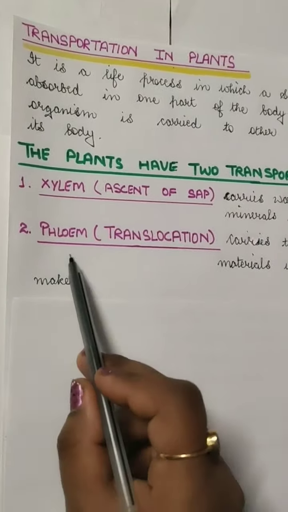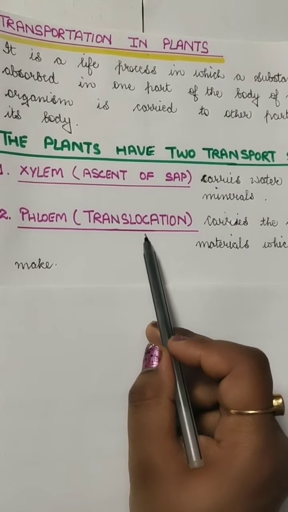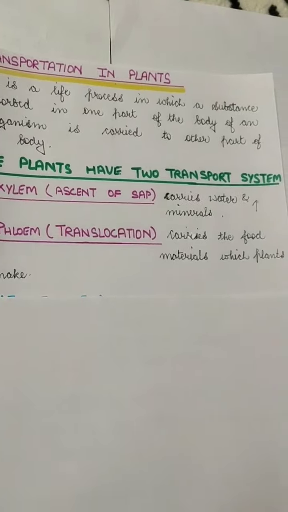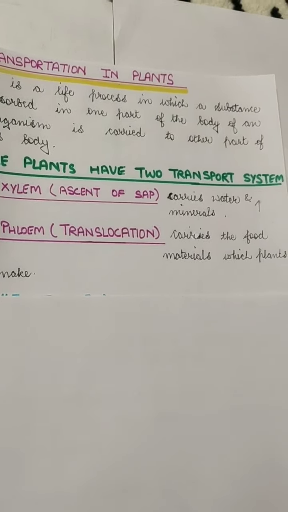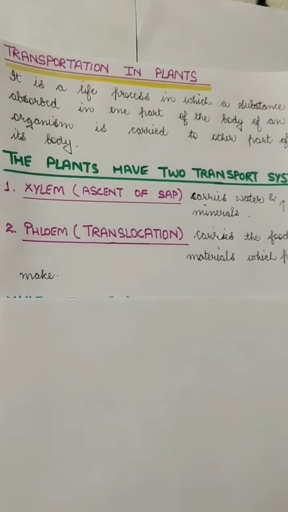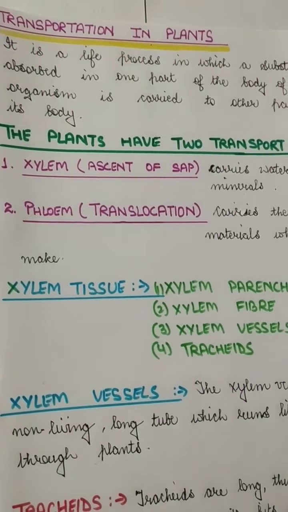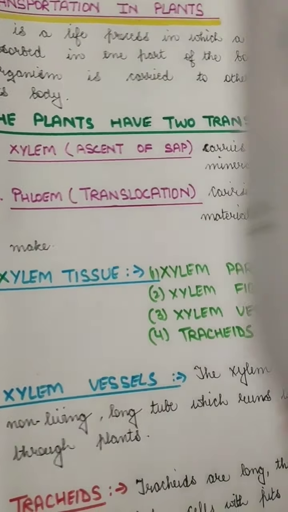Next is phloem. The process in phloem is called translocation. Phloem are also tissues which are made up of four types of cells, and phloem carry the food materials which the plant's leaf makes to the different parts of the plant body. Now xylem tissues and phloem tissues we will be learning in detail. Before that, I just want to give you a little view of this.